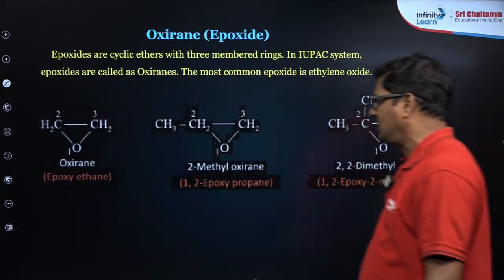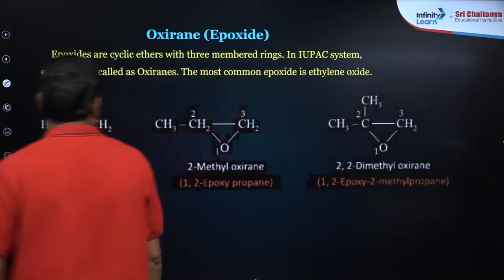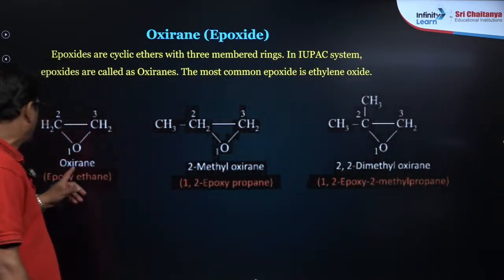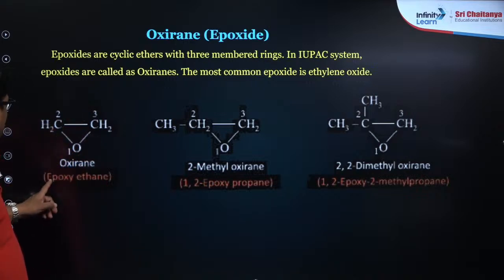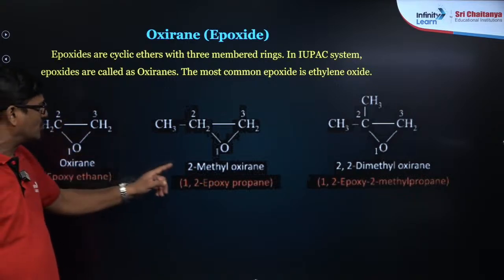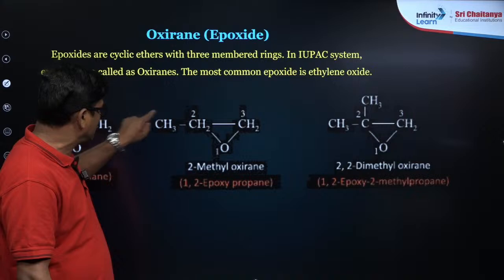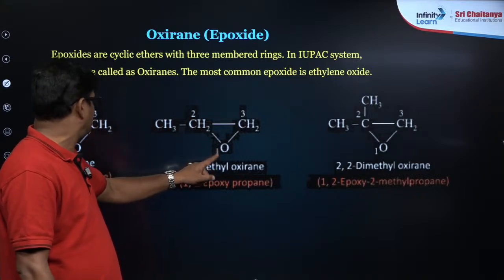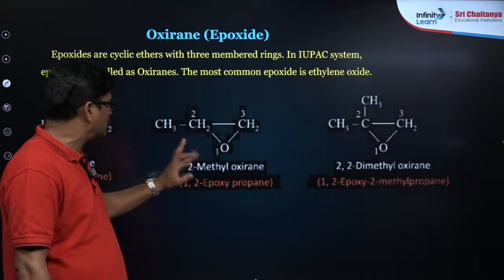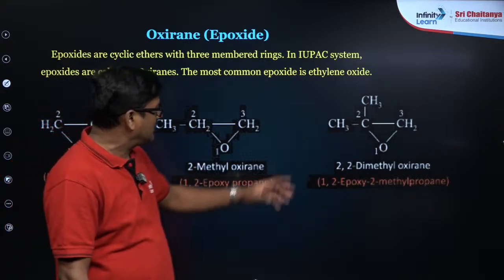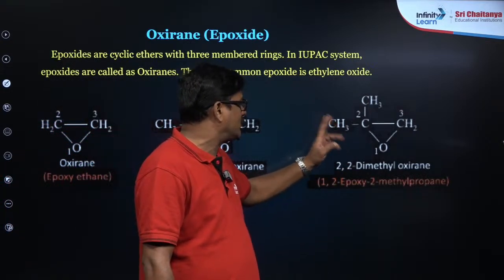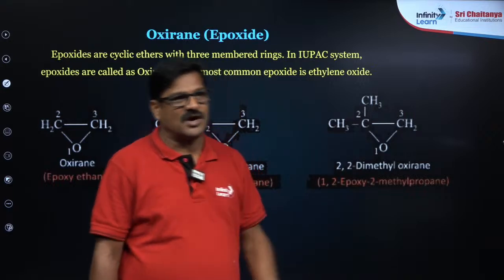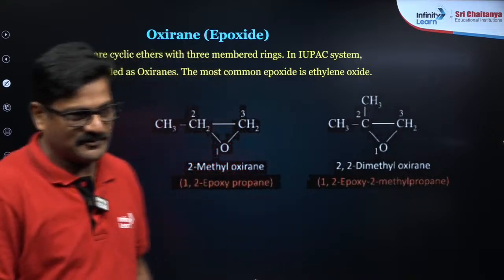Oxiranes are cyclic ethers. They are also called epoxides. So it is a cyclic ether, epoxy ethane, and 2-methyl oxirane. This is a methyl group on the oxirane, and the oxygen is given 1, so 2-methyl, 1,2-epoxy propane, and it is 1,2-epoxy 2-methyl propane. So this is how the oxiranes are given names.